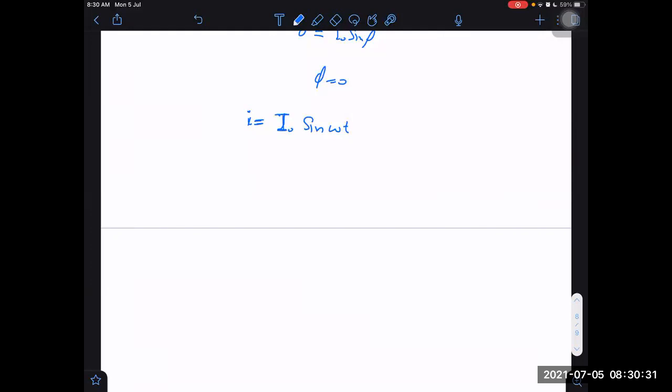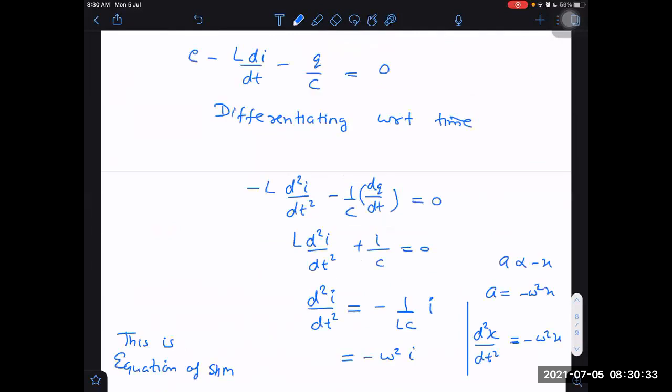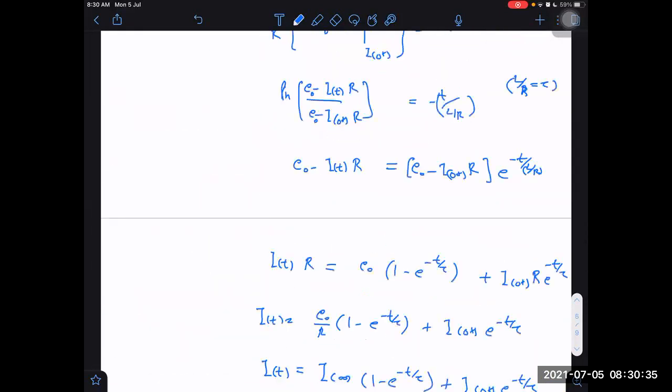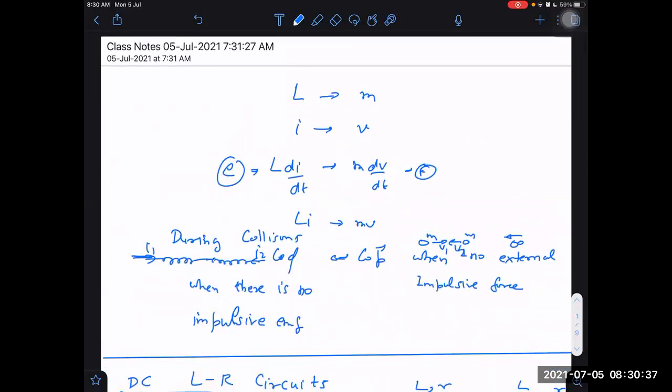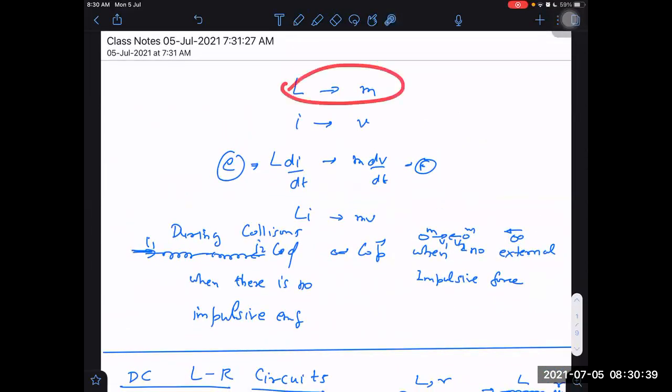You are forgetting, I gave you in the beginning of the class all the variables, which one corresponds to what, and you are again not remembering it. L corresponds to M, I corresponds to V, Li corresponds to momentum. Charge corresponds to the integral of V dt, which is equal to X.